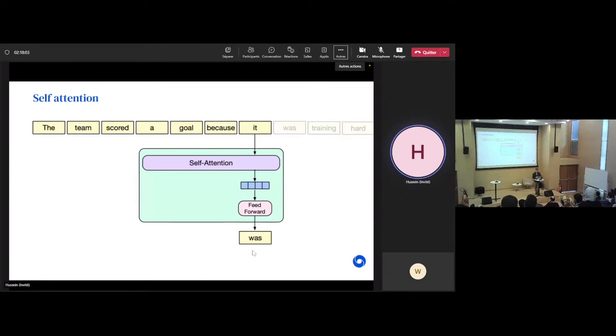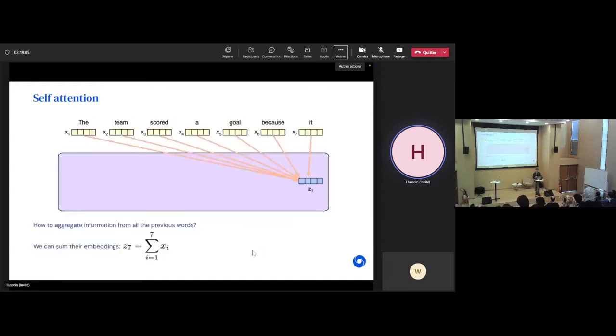And so how can we, again, we have the current word, we have context, and how can we mix the information from all these words, or actually vectors, together? Well, the simplest thing to do would be to just sum them up, right? So this self-attention layer can take as input all the previous word vectors and just sum them up into a single vector and say that, okay, this vector now somehow contains the information from all the previous ones. And maybe the neural network will figure out how to use this summation operation to meaningfully combine information from different words. And that can already probably work, sort of, but a more powerful choice would be to sum with weights.